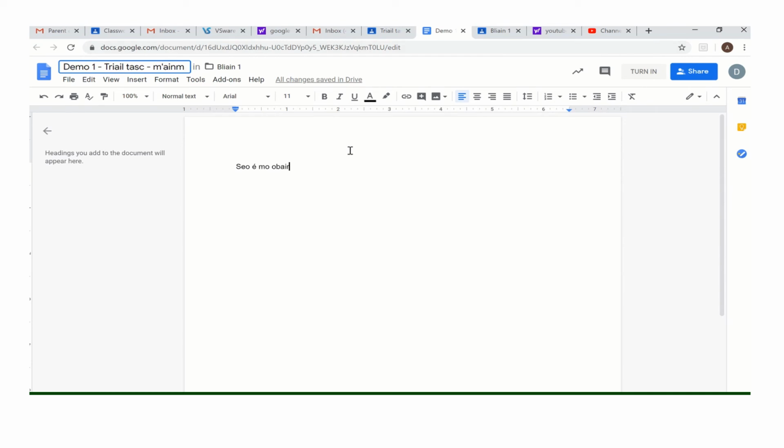So Google's really good, it does automatic saving. It depends on your internet speed how fast that saving is, but it is really good.